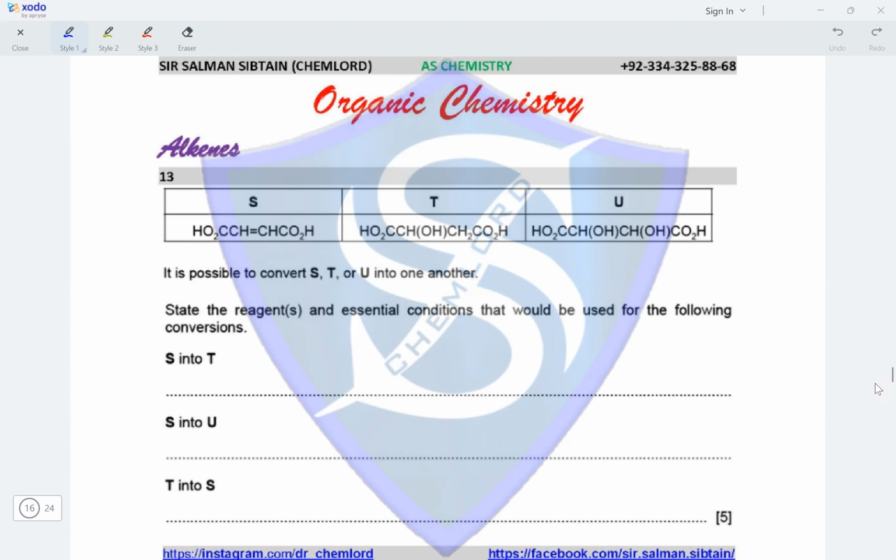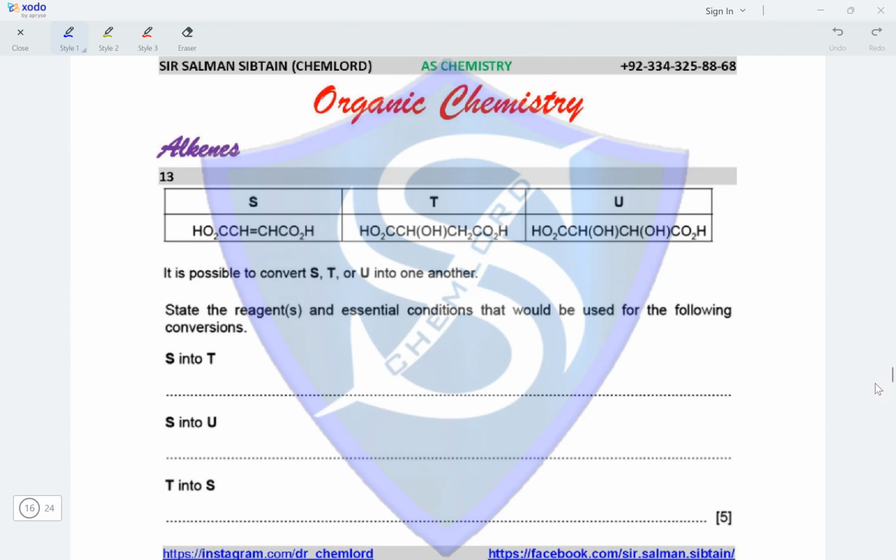S into T. So S contains two carboxylic acid groups and an alkene group, while T contains two carboxylic acid groups, so nothing happens to them, while the double bond between the two carbon atoms is added on by a hydrogen on one carbon atom and an OH group on the other. So this is basically a hydration reaction taking place.